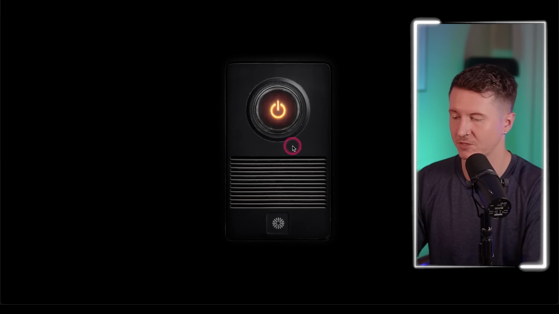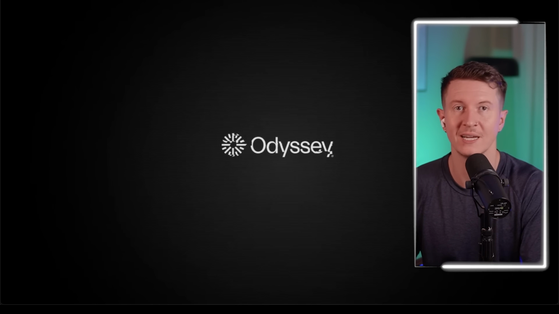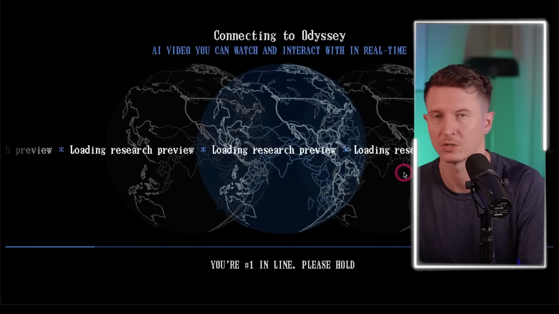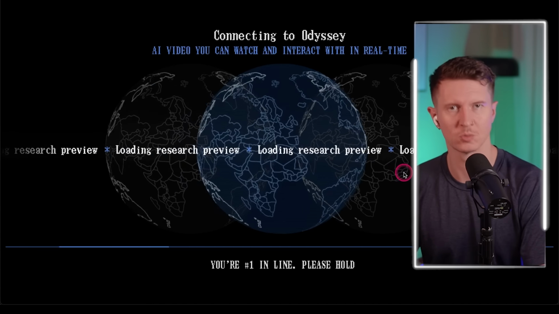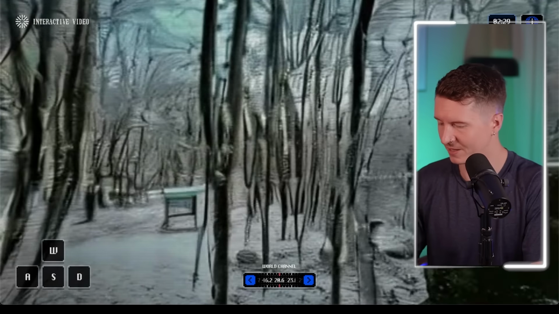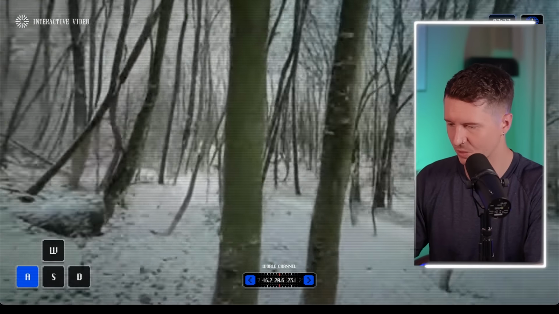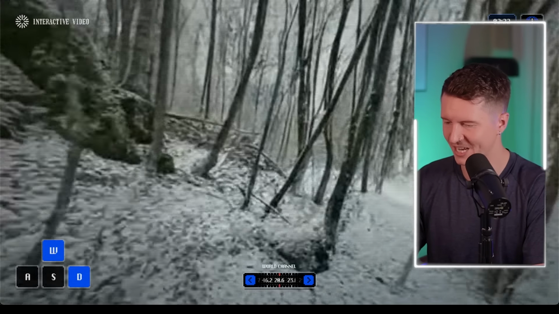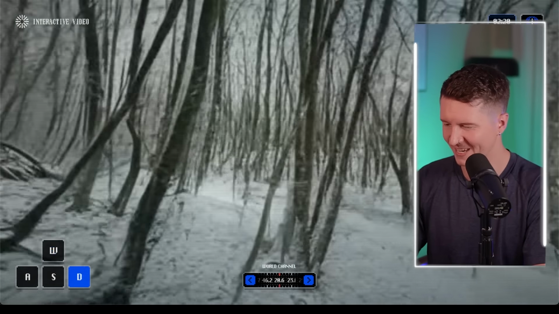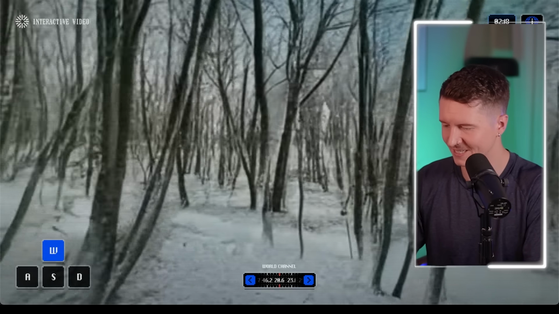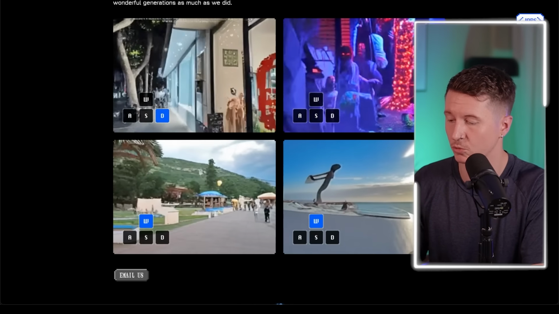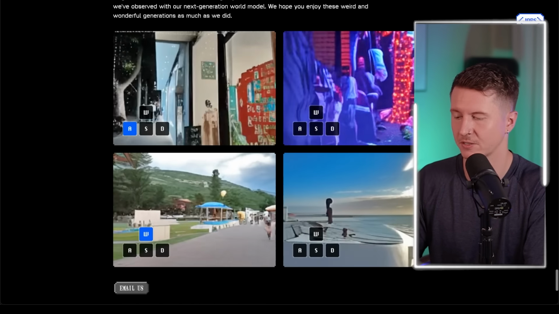What's great is that every time you log into this, it will create you an entirely new world. So this time we return to Odyssey World, and let's see what universe we're being dropped into today. Here we are in some sort of snowy forest world. I quite like the almost blurry VHS effect of this world. It gives it almost a horror-like feeling, almost as if you're in a horror dream. And in some of their examples, they also showcase other characters being involved.